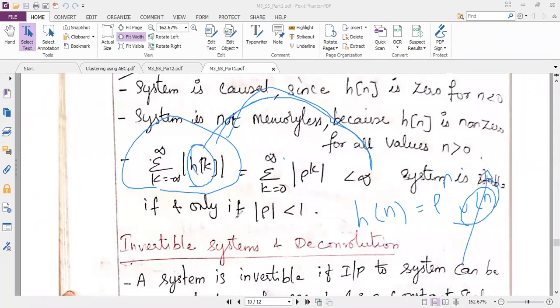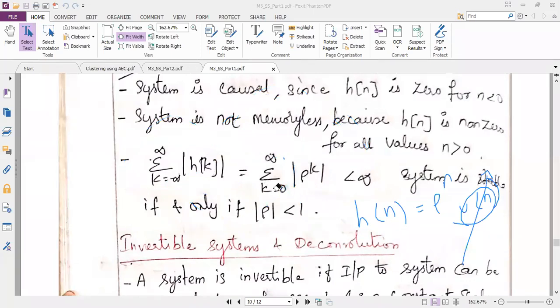So it is summation, and since it is u of n, I am just changing the limits from minus infinity to plus infinity to 0 to infinity. In place of h of k within the magnitude, I have to substitute rho of n as rho of k, because n is replaced as k here. So if this formula is less than infinity, definitely this substituted value is also less than infinity. So I can conclude that the given system is stable.